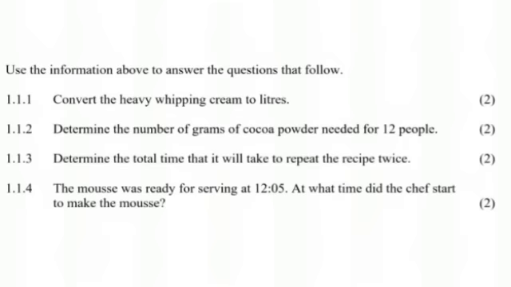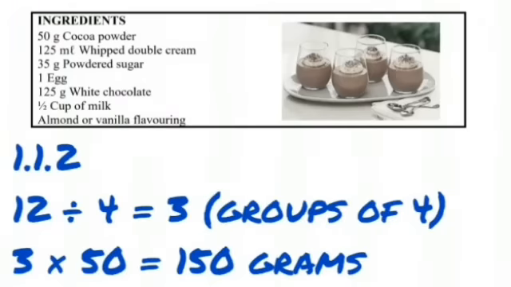1.1.2 says determine the number of grams of cocoa powder needed for 12 people. So keep in mind that our recipe is for 4 people. That means we have to increase in order to account for 12 people. Our recipe says 50 grams of cocoa powder.